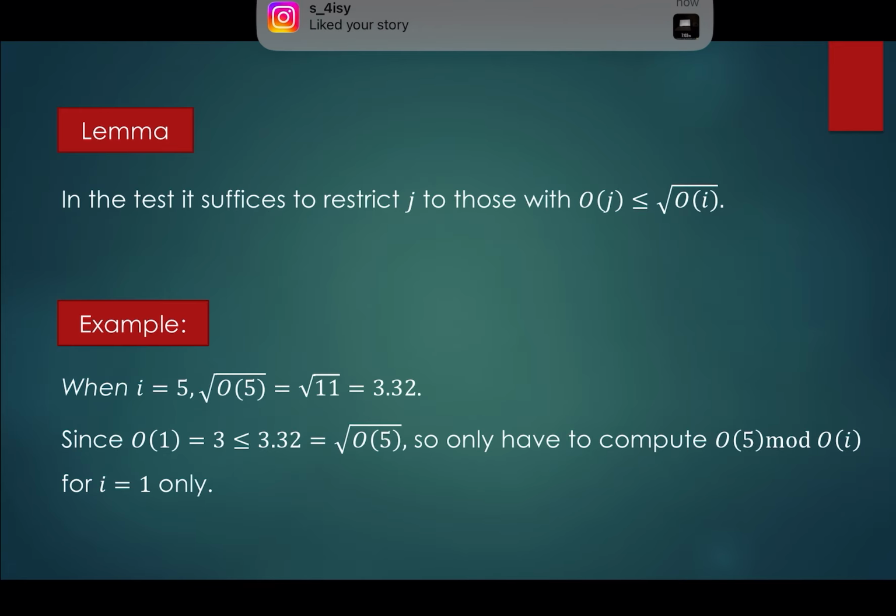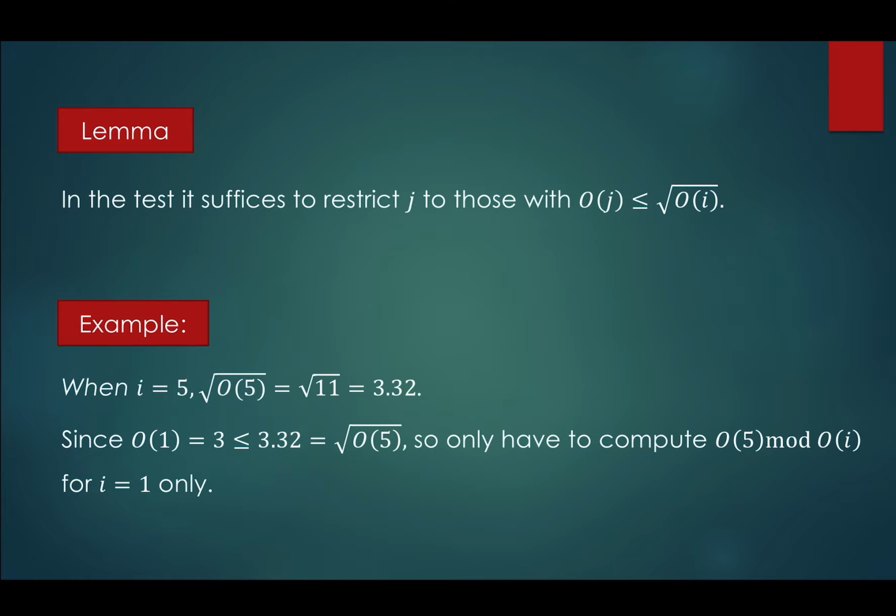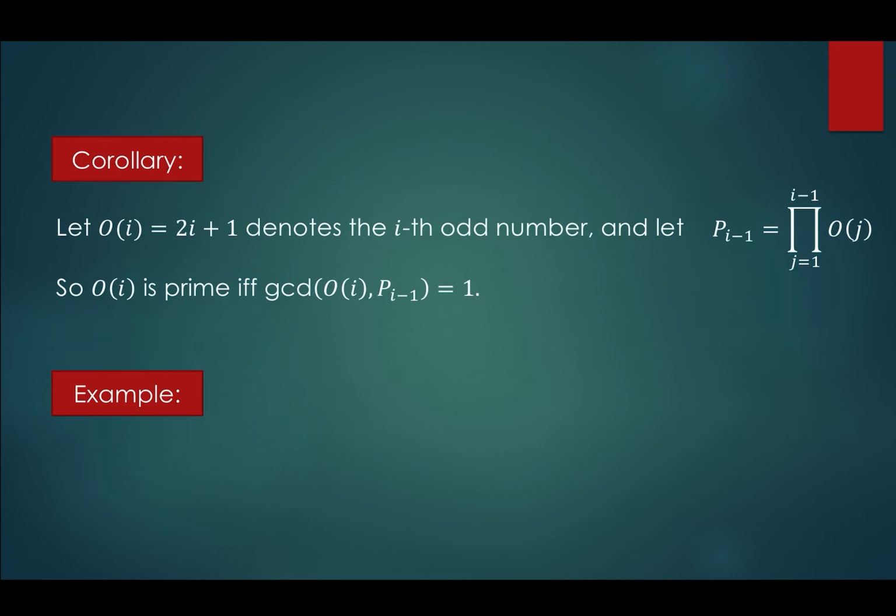So we only have to compute O_5 mod O_1 only. Okay, the lemma refines the theorem by showing that it is not necessary to consider all j less than i to compute the value of O_i mod O_j, but only those up to the square root of O_i.